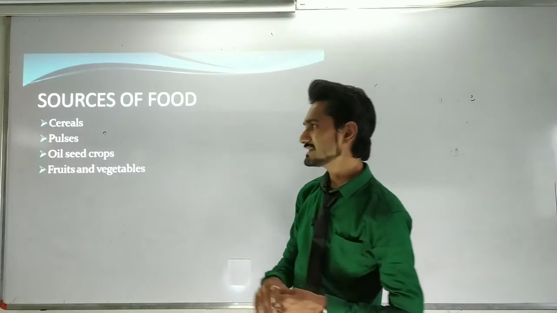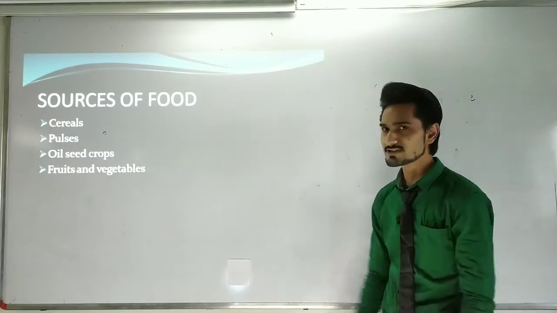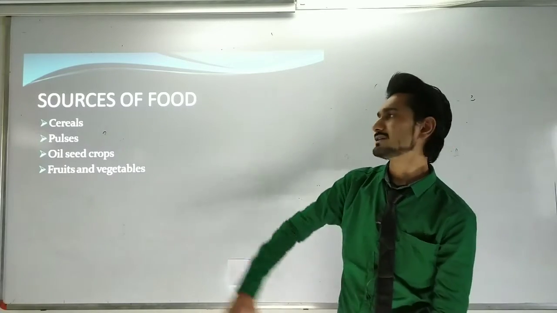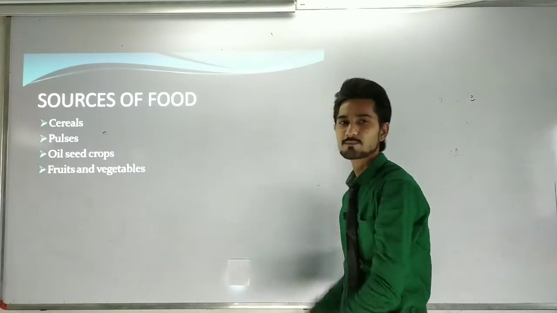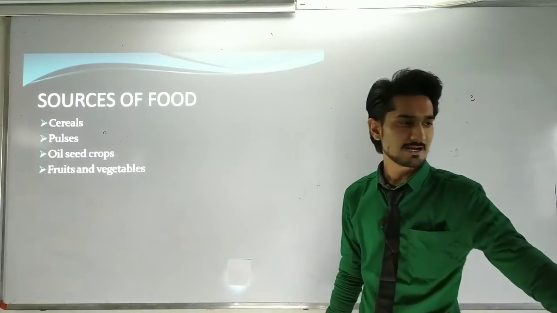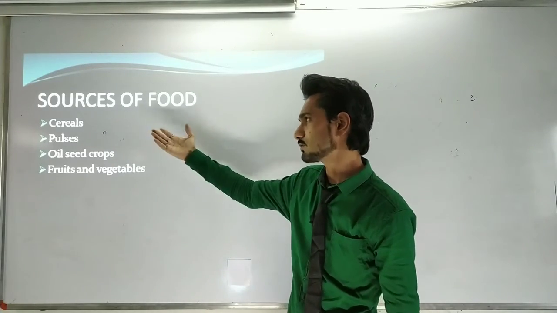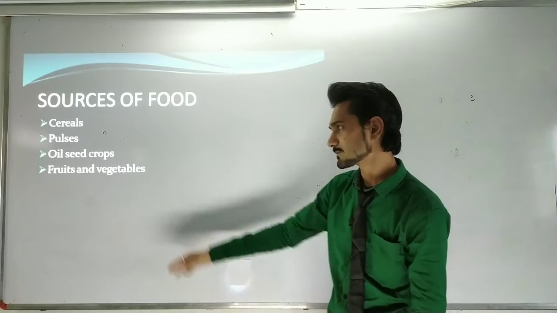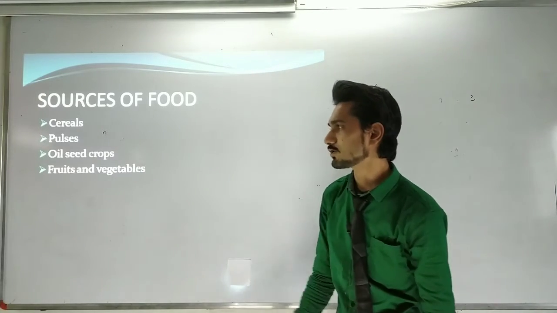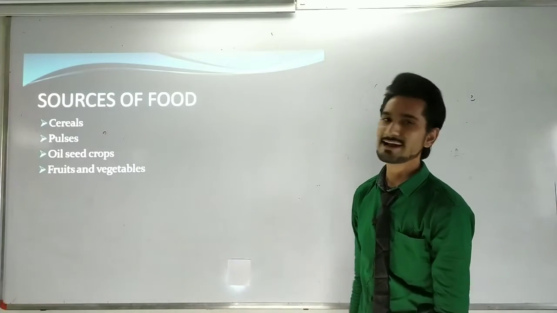Sources of food are cereals, pulses, oilseed crops, fruits and vegetables. These are all the things we are going to study in crop production. These are all parts of the crops, and we are going to start in this chapter, crop production and management. But what are cereals? Let us look at some kinds of cereals. What are the examples of cereals? What are the examples of pulses, oilseed crops, fruits and vegetables?